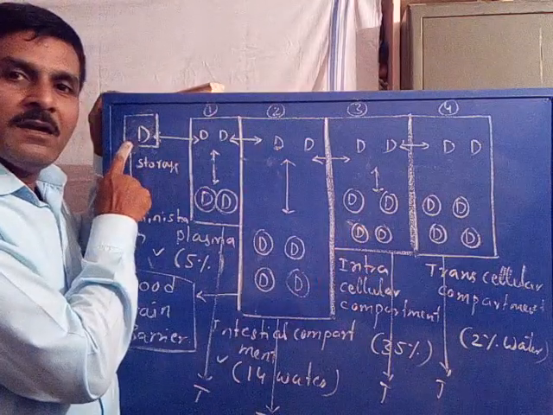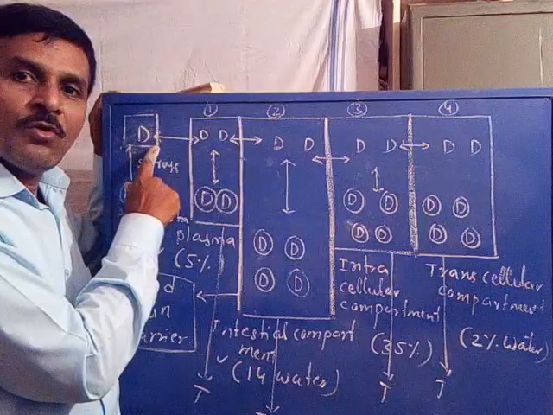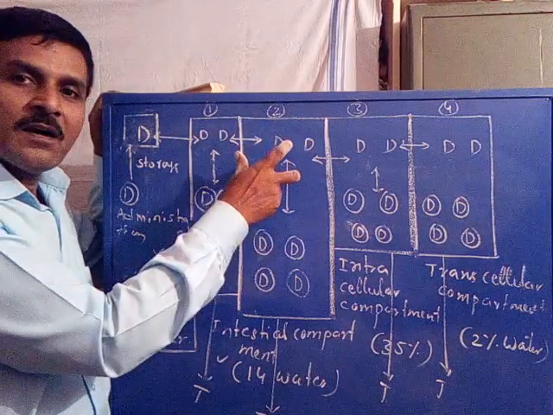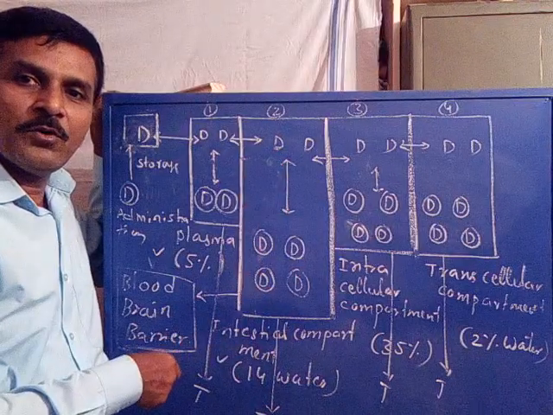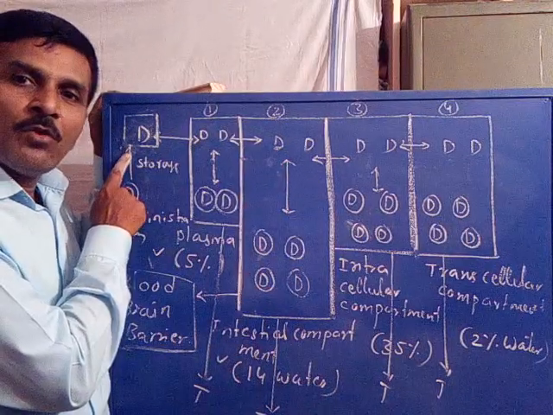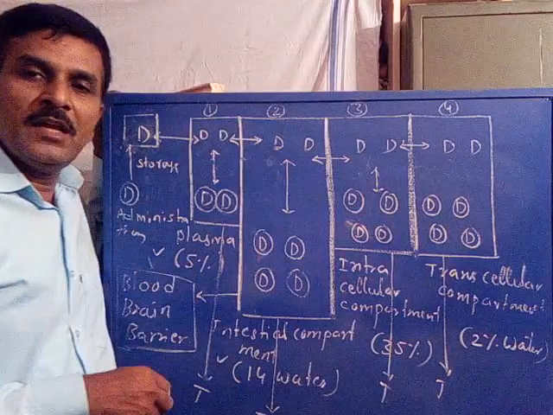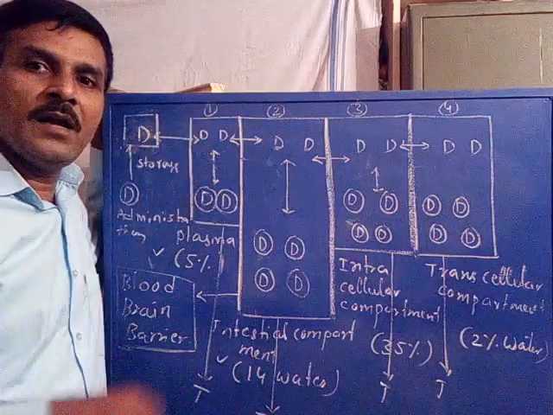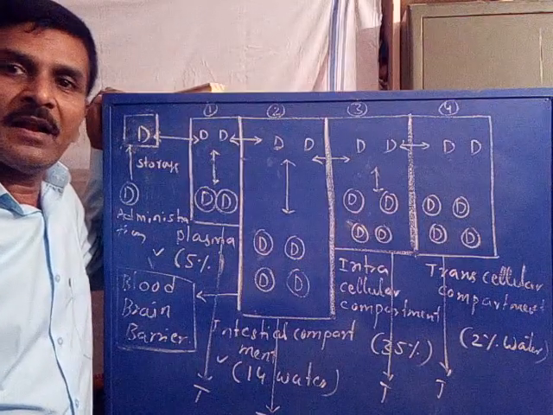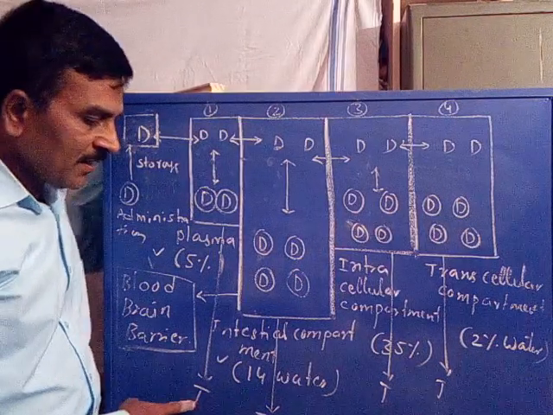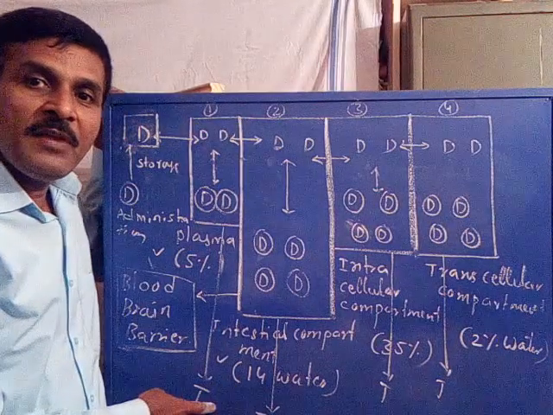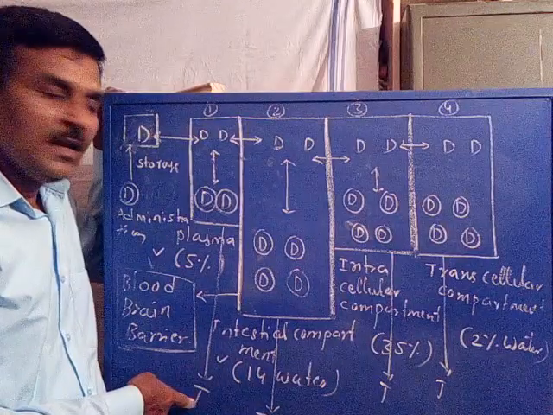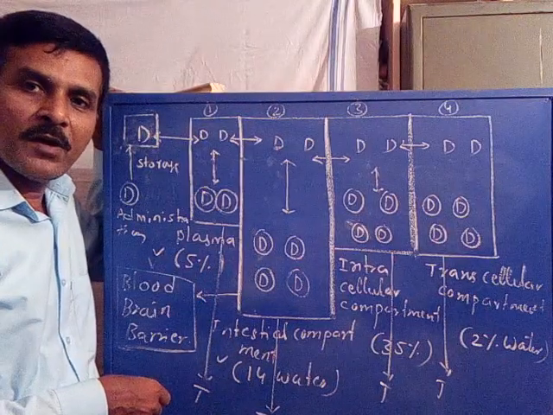Therefore, a drug, as we just studied, stored in the depot will be in equilibrium with the compartment. Therefore, when the concentration of the drug decreases in a respective compartment, the drug from the storage depot is slowly released to reach again the first, second, third and fourth compartment. Similarly, whatever drug has reached the target will be in equilibrium with its respective compartment.